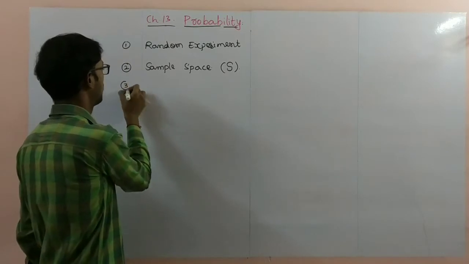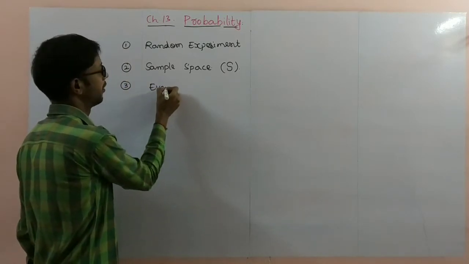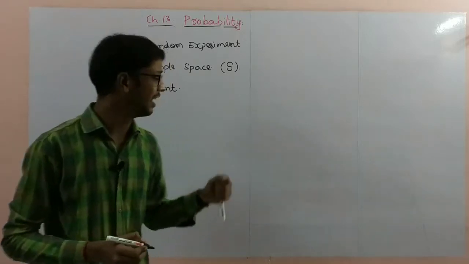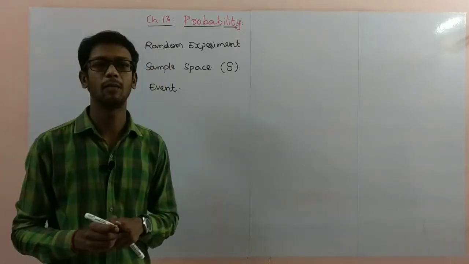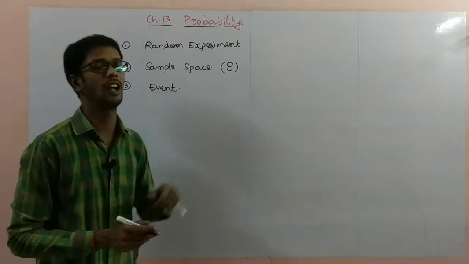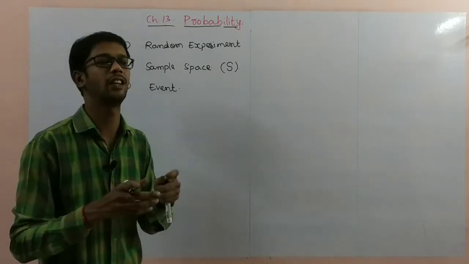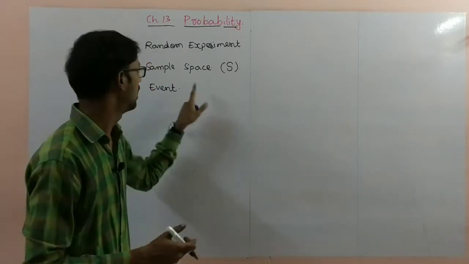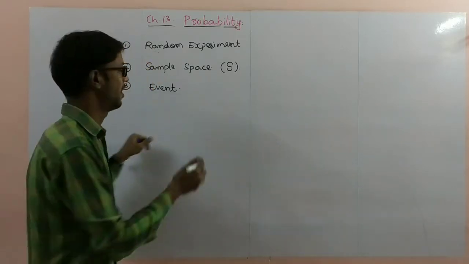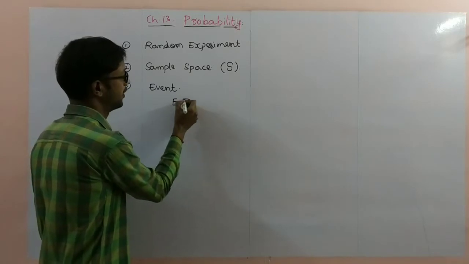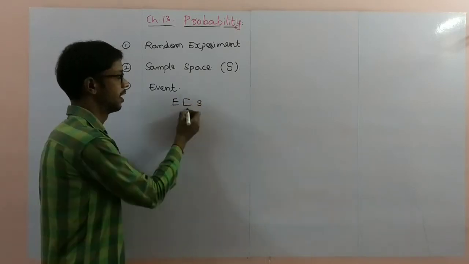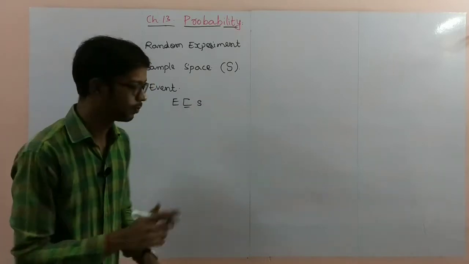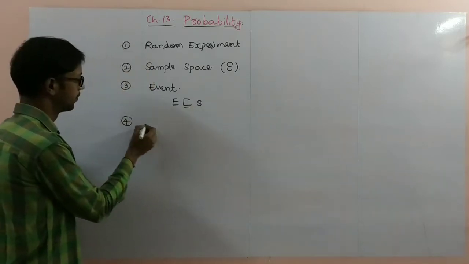Next, the third definition, event. This we discussed in first year. Event is a subset of a sample space. Event is nothing but one condition; based upon one condition we will write it. Event is a subset of the sample space.